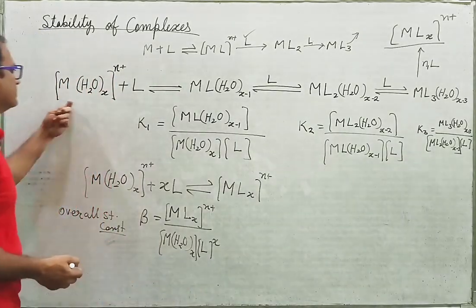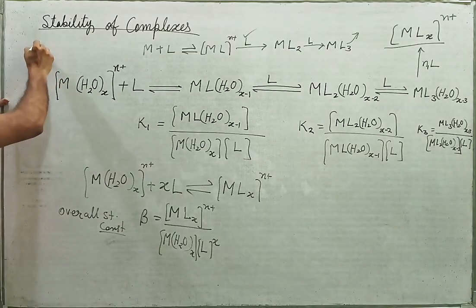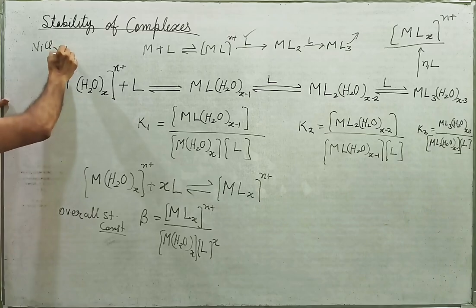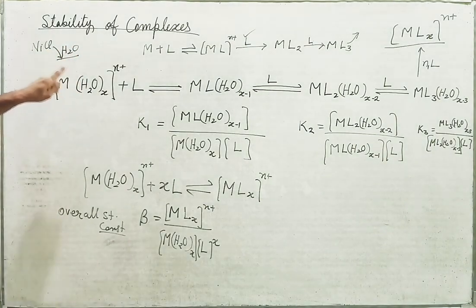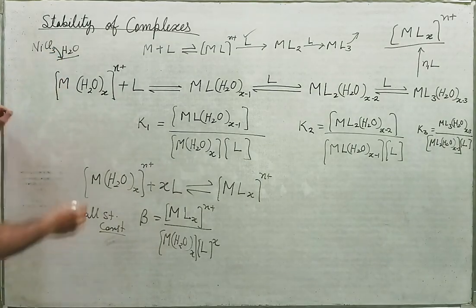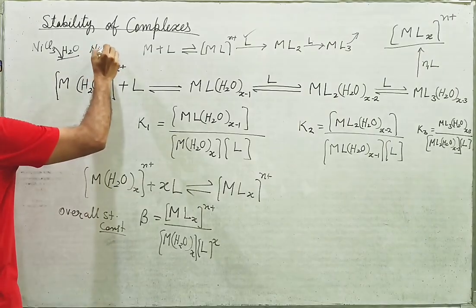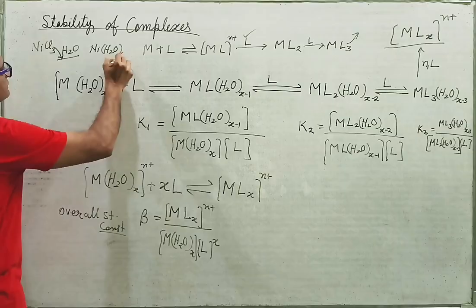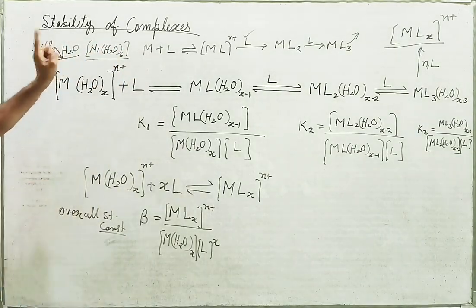Like we have seen in the previous video, if you are taking NiCl2 in water, then we will get this one, Ni(H2O)6.